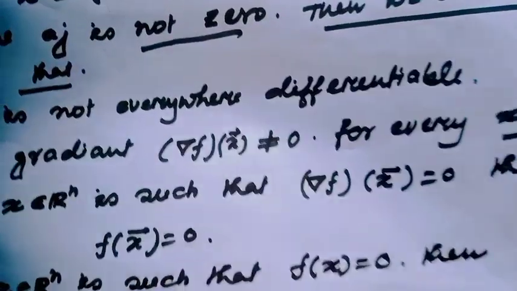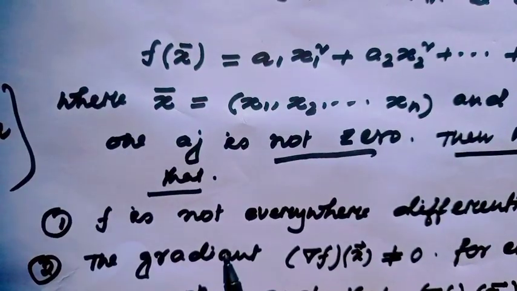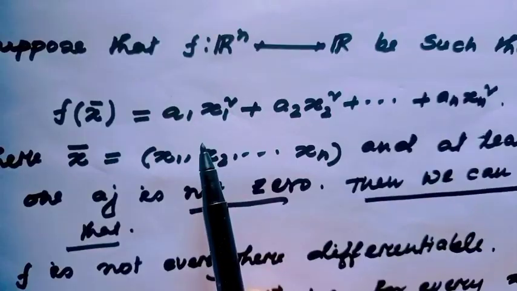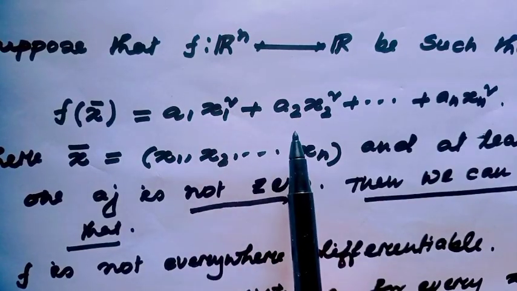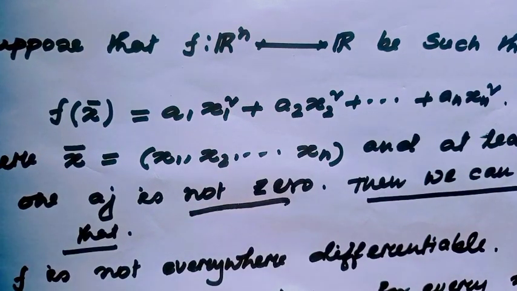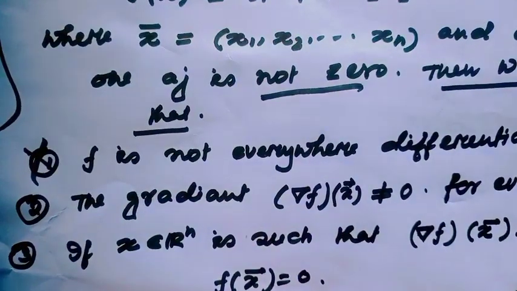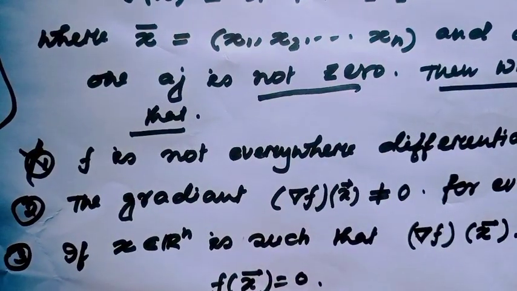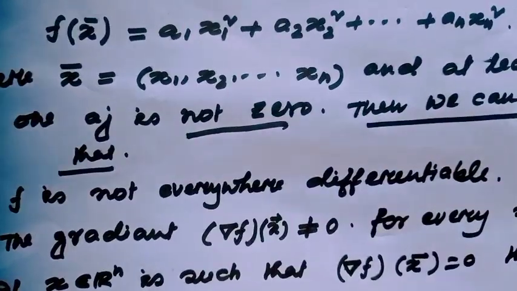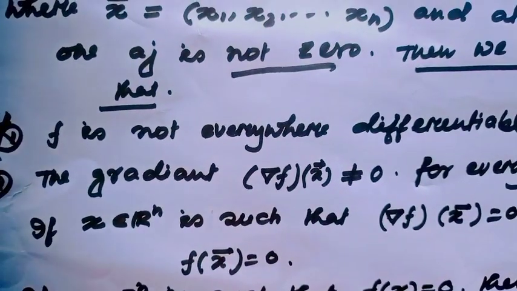This question is very conceptual. This is just a polynomial function, so f must be differentiable everywhere. So option 1 is obviously a wrong option, because option 1 says f is not differentiable everywhere. And option 2 is about the gradient of f(x).